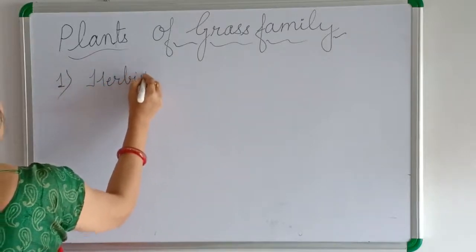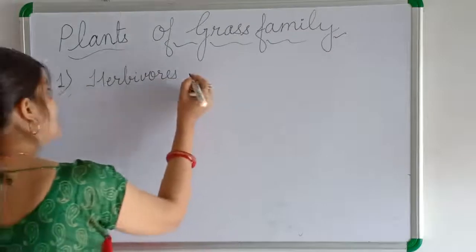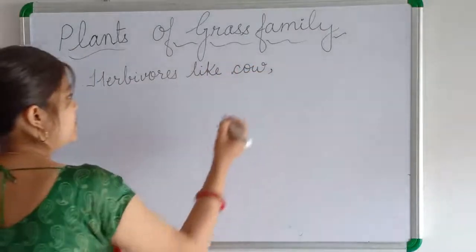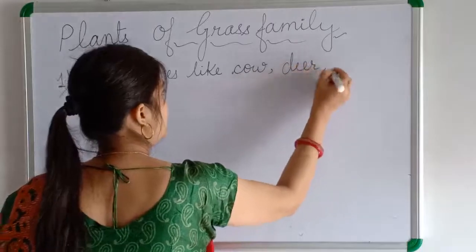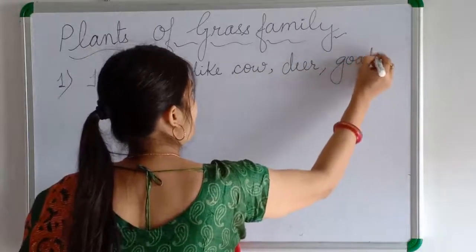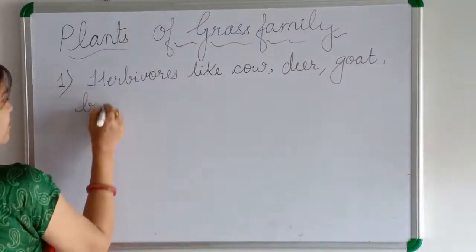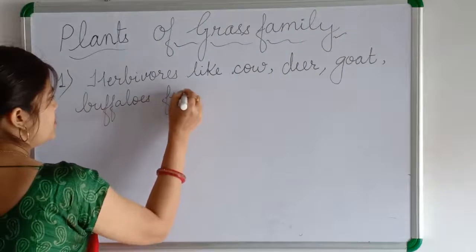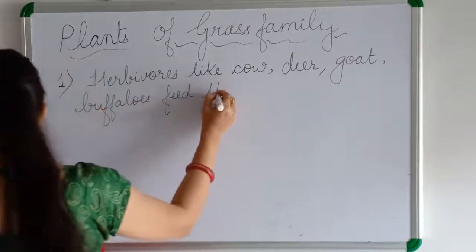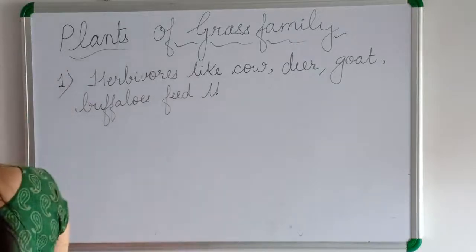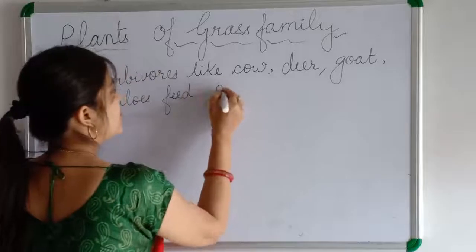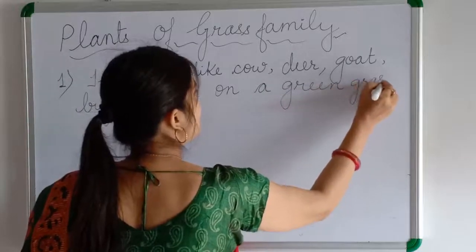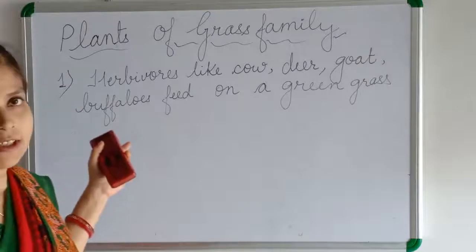Herbivores like cow, deer, goat, buffaloes feed themselves on green grass, or are fed green grass. So this is one of the uses of the grass.